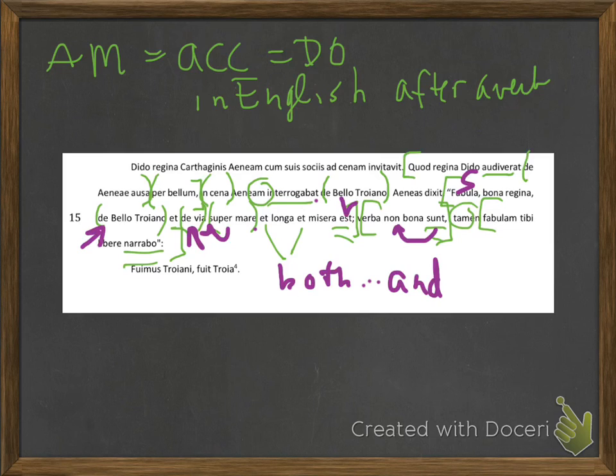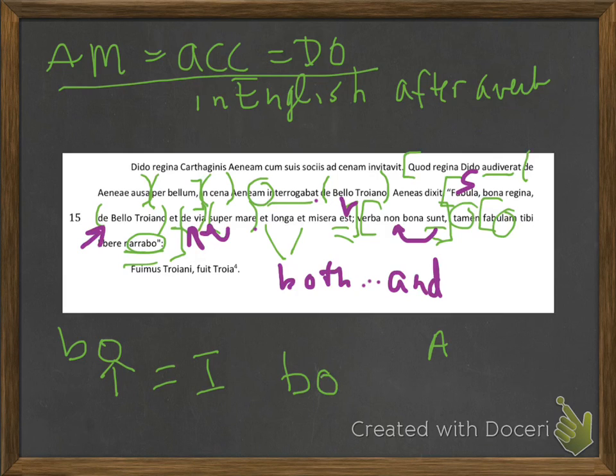Now let's take a look at the last clause in that long sentence. The first word I notice is fabulam, which ends with am, and am, right, is the direct object. So that means I can't use it until after I use the verb. What does it mean when you see O on the end of the verb? Remember, it means that the subject is I. What tense is the verb in when it ends with bo? Take a look at your blue chart.